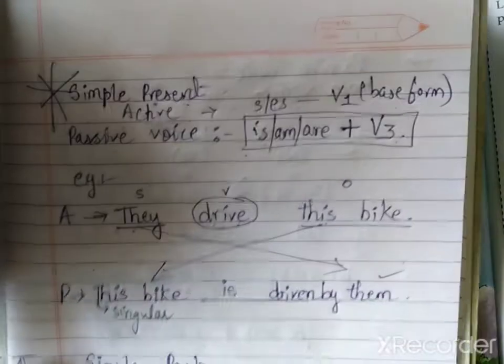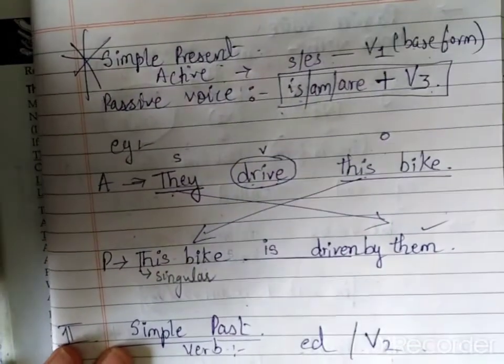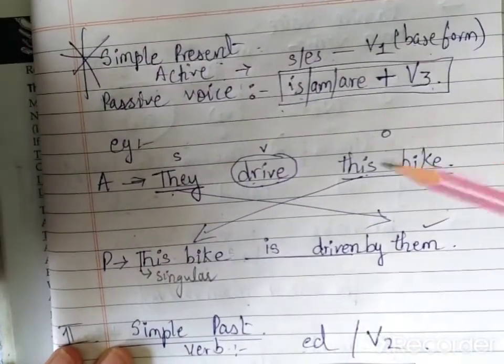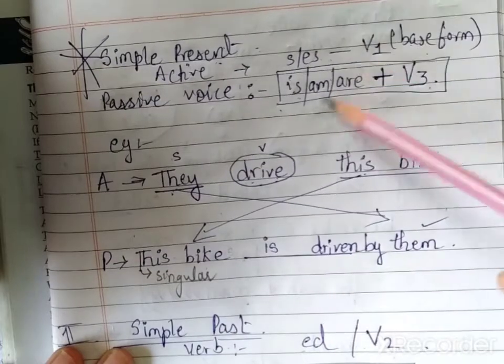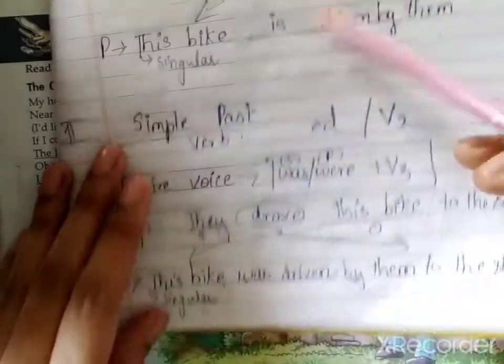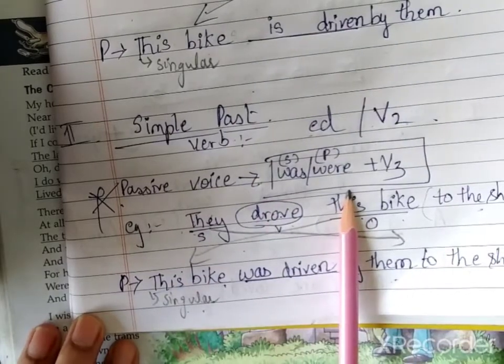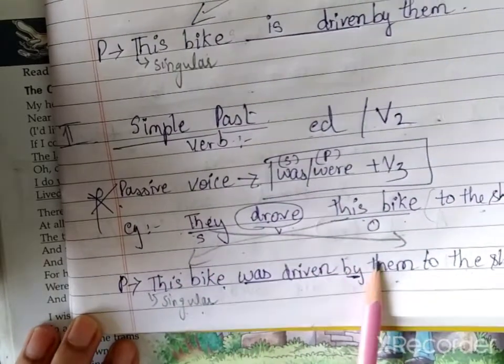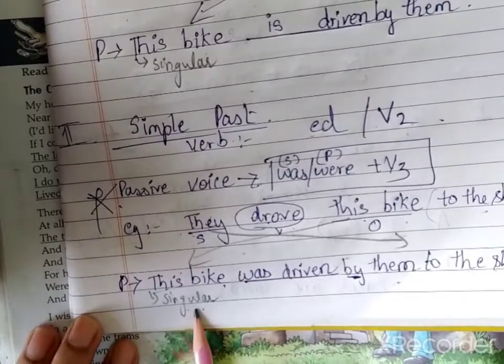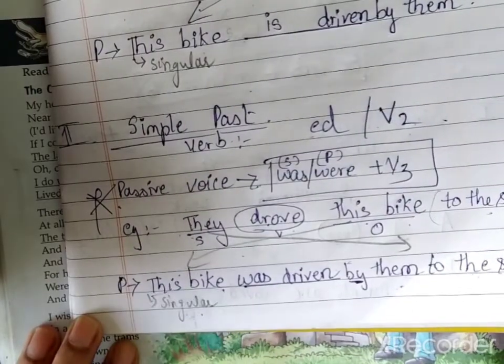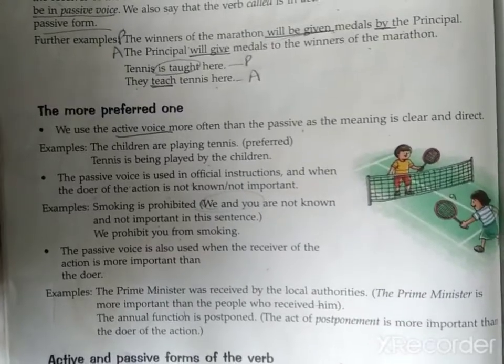So, we have learned 2 formulas, right? In simple present, this is the formula. Okay, in simple past, this is the formula of writing the verb. The rest is the same. Subject becomes object, object becomes subject, right? Now, open your textbook. Page number 105. Page number 105.